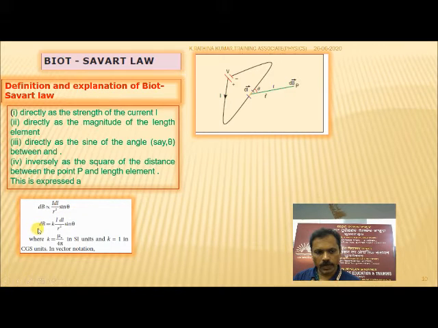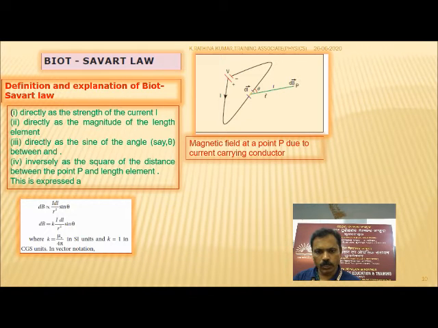So in total we can write the small magnetic field equation. When I take the proportionality constant, it will come as k I dl sin theta by r square, where the constant k is equal to mu naught by 4 pi. In SI unit k is equal to mu naught by 4 pi, in CGS unit k is equal to 1.